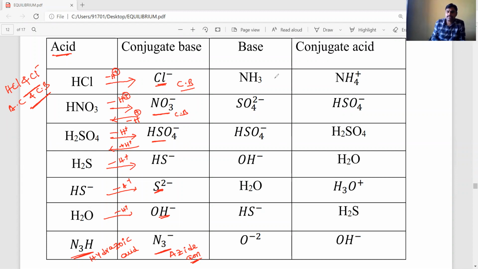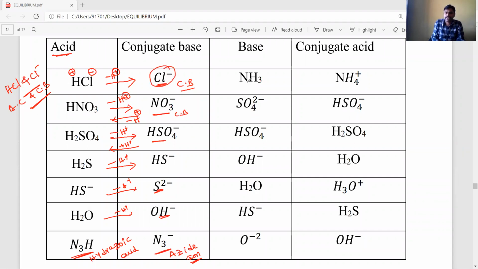Like this, I gave some bases, and we have to write the corresponding conjugate acids. Listen carefully. Acid and base pairs means you take any example. I take HCl. HCl is an acid. For the acid, we will get the corresponding conjugate base. How do we get the conjugate base? You remove H plus. This is a neutral molecule. From this neutral molecule, if I remove H plus, we get the corresponding Cl minus ion. The Cl minus is the conjugate base.